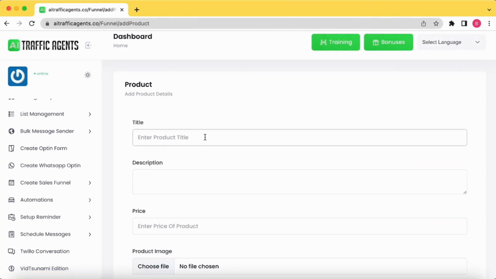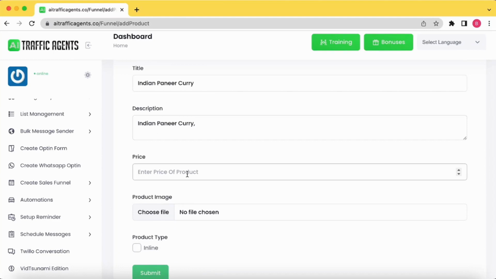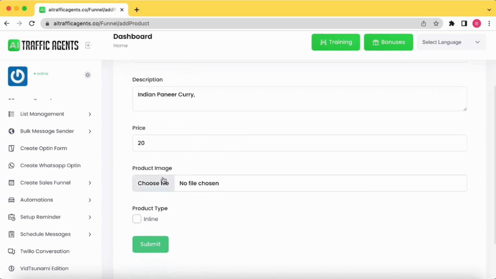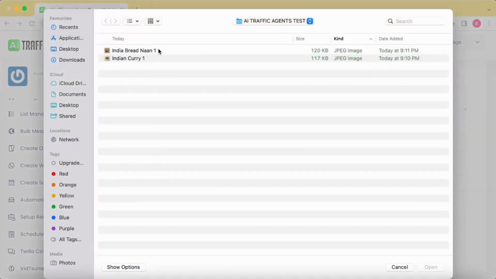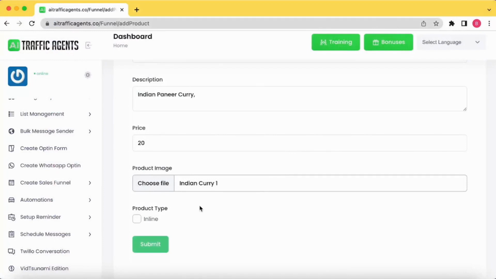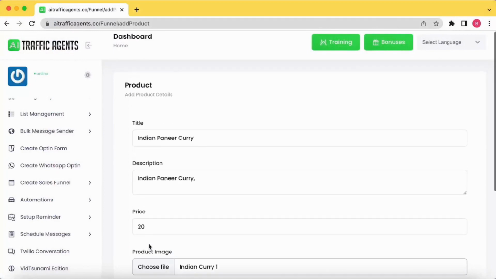Let's say, just for demo purposes, Indian paneer curry, and I can add more details, like what ingredients are being added or extra things. Then I can name the price, let's say $20, add a picture of the Indian curry, and click on the submit option. This will be added as a main product.